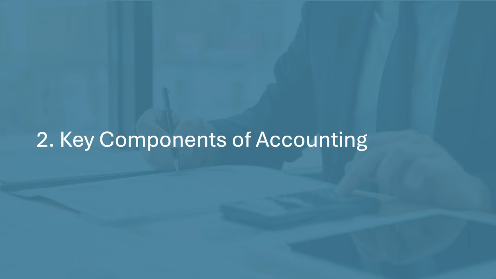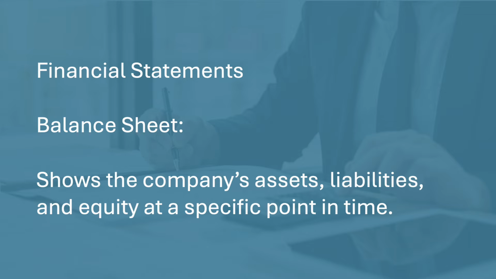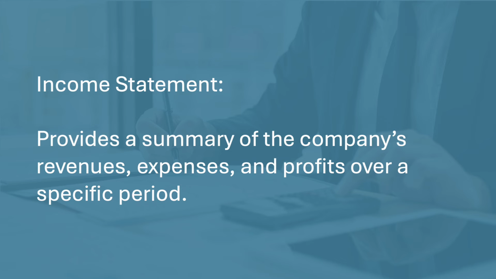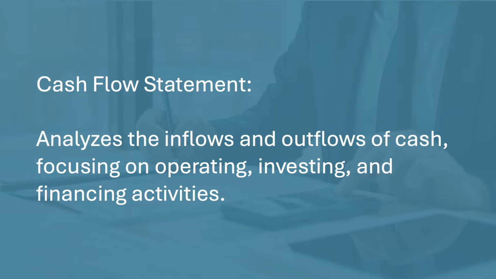2. Key components of accounting. Financial statements. Balance sheet shows the company's assets, liabilities, and equity at a specific point in time. Income statement provides a summary of the company's revenues, expenses, and profits over a specific period. Cash flow statement analyzes the inflows and outflows of cash, focusing on operating, investing, and financing activities.